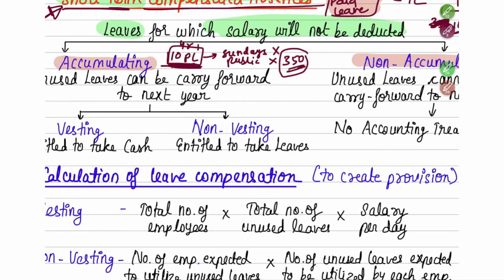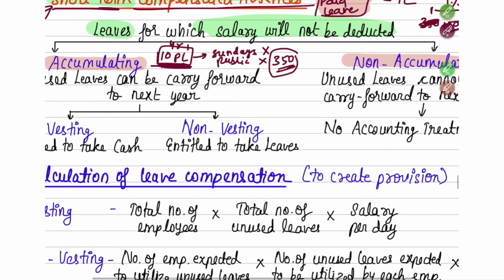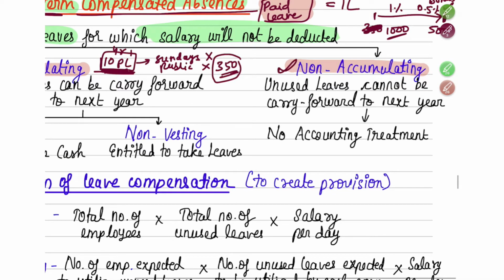Okay. So here what happens, let's first understand non-accumulating. Your company tells you that in this year you have to take 10 days of paid leave. If you take, well and good, they will not cut your salary. If you don't take, next year you cannot carry it forward. Suppose in this current year you only took 2 days of paid leave, and 8 days of paid leave balance is still there. You go to your boss and ask, this year I did not take 8 days of leave, next year can I accumulate it and take 8 days extra?